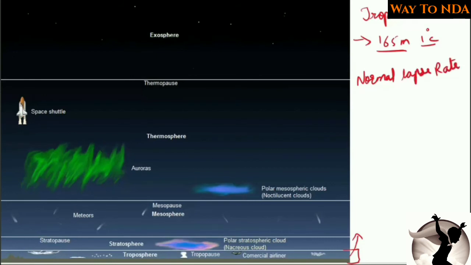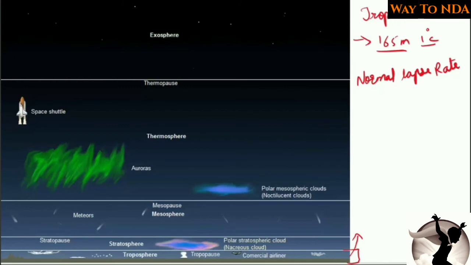Okay, normal lapse rate. Which is the lowermost layer? The troposphere. And in the troposphere, if you go 165 meters higher, the temperature will decrease by 1 degree Celsius, and this is called the normal lapse rate. By this we can know that as we go high in the troposphere, the temperature goes on decreasing.